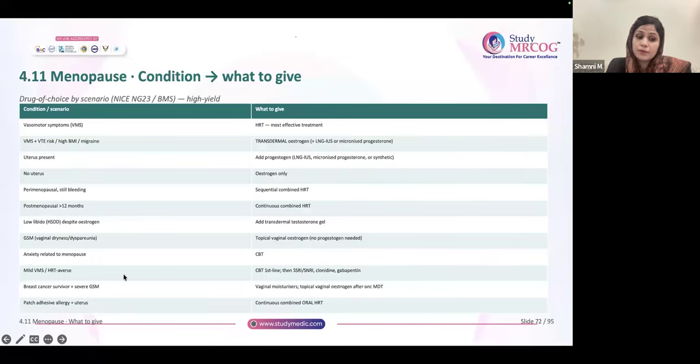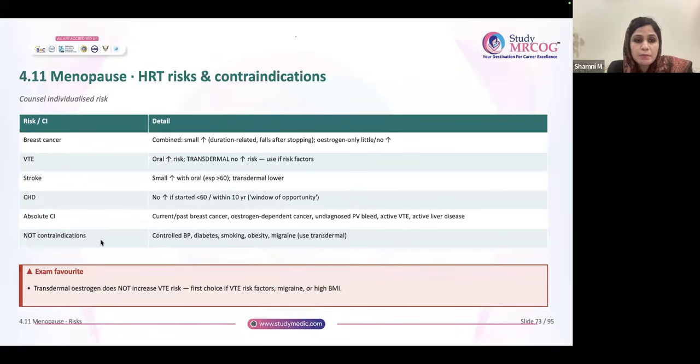Breast cancer survivor plus severe genitourinary symptoms, vaginal dryness and all. What will you do? She is a breast cancer survivor. There is no harm giving topical vaginal estrogen once you have an MDT discussion. Along with that, you may give vaginal moisturizers as well. Patch adhesive allergy and uterus is there, then you can give continuous combined oral HRT. So these are the scenarios which you should remember.